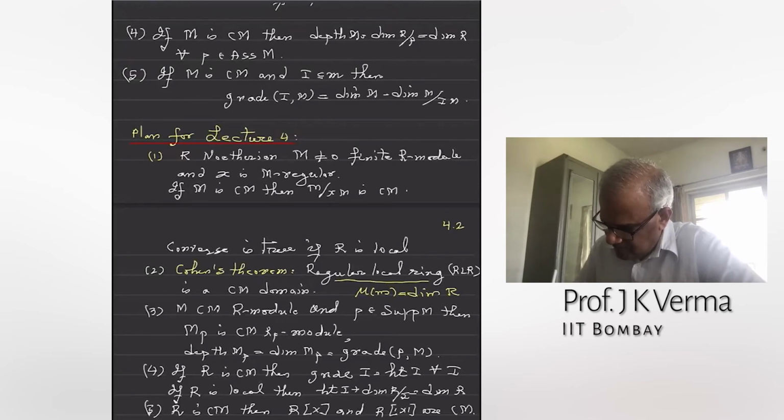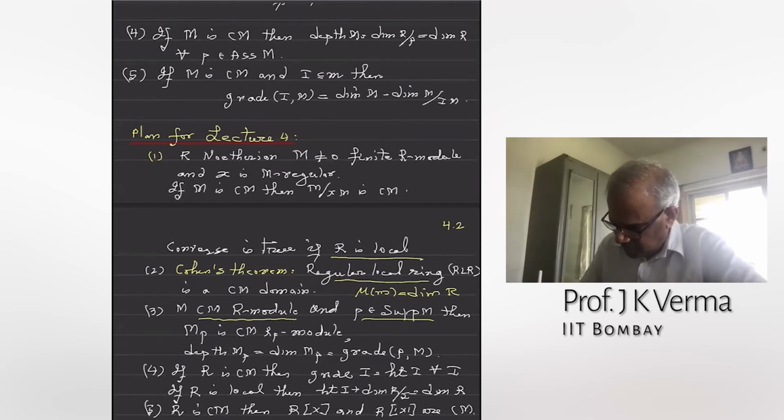We will then prove the local property of the Cohen-Macaulay property: if you have a Cohen-Macaulay R-module, where the ring is local in these results, and P is in the support, so that M_P is not zero, then M_P is a Cohen-Macaulay R_P-module. So the Cohen-Macaulay property is a local property.